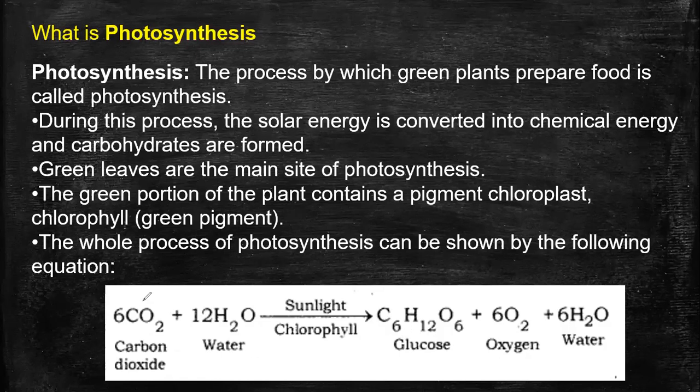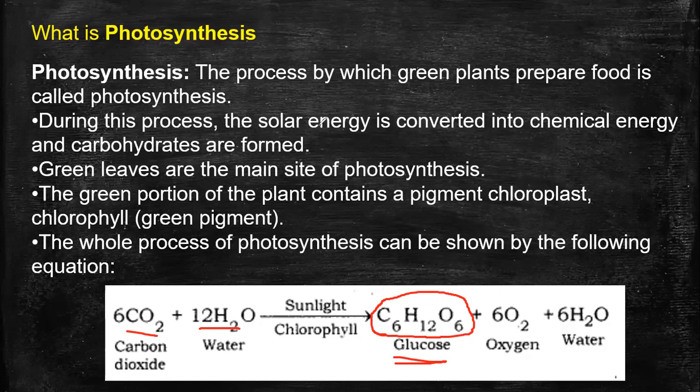Abhijit, correct answer. Carbon dioxide and water react to form glucose. That is what the chemical equation shows. So green plants manufacture their food in the form of glucose. Please note it.